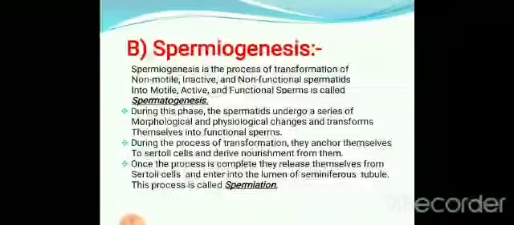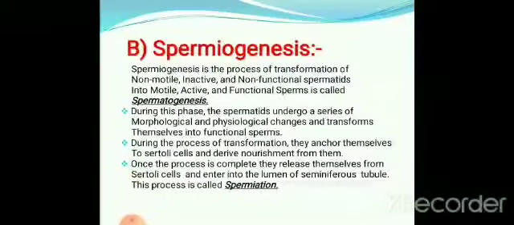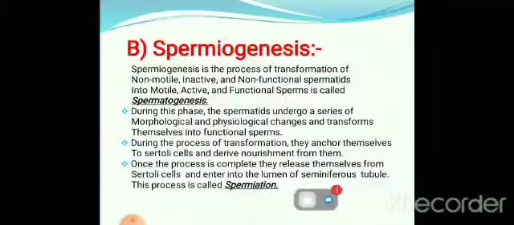Spermatids are inactive and non-motile, they cannot move, and they are non-functional. So these non-functional, inactive, non-motile spermatids are converted into motile, active and functional sperms. This transformation is called spermiogenesis.